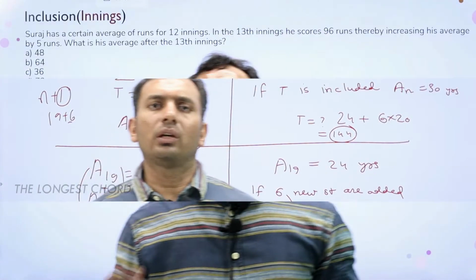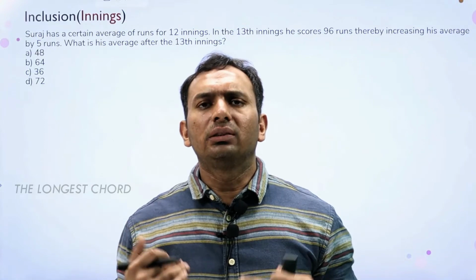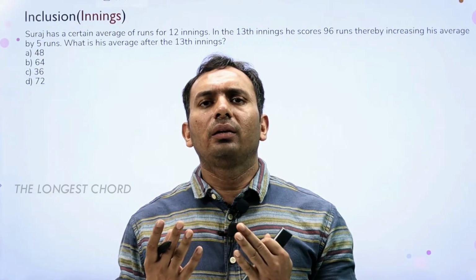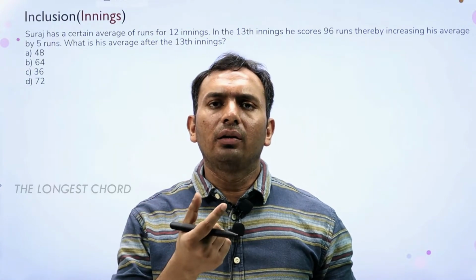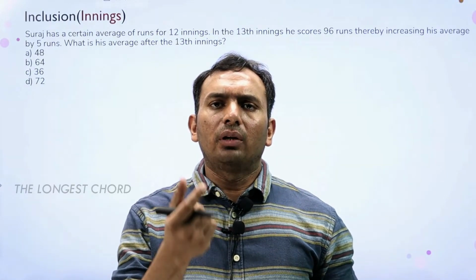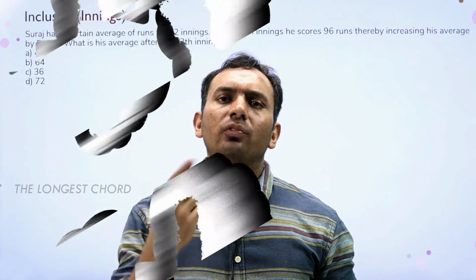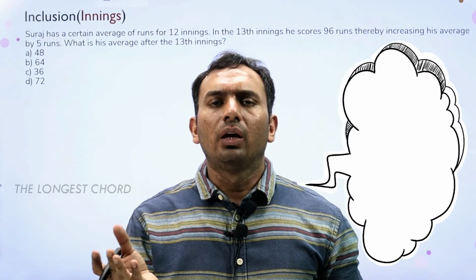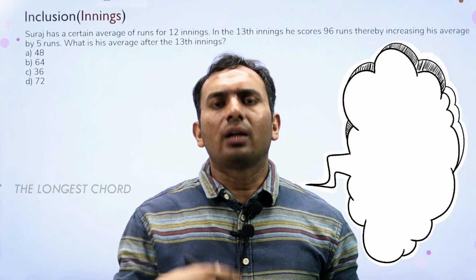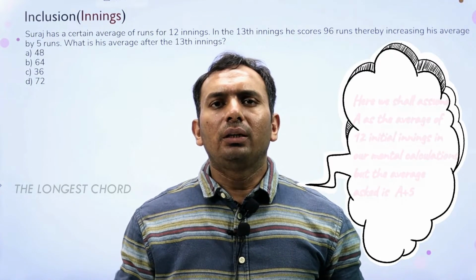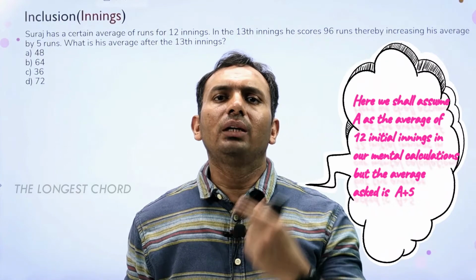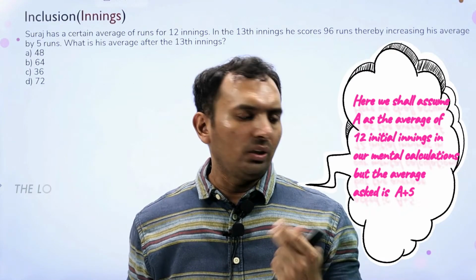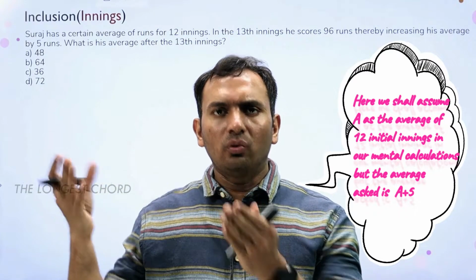So that's how we can stay focused in these types of questions: which value you are taking, assuming as a certain average, which value you are actually finding out. Is it the initial value or the final value, and which one is the question asking? Most of the time you assume the initial value as A, and we can keep the 96 at A, no change.